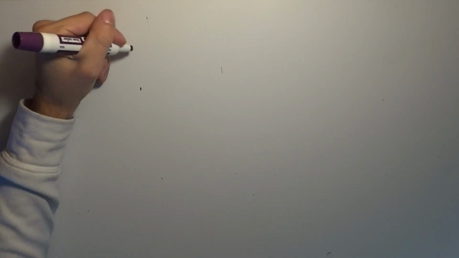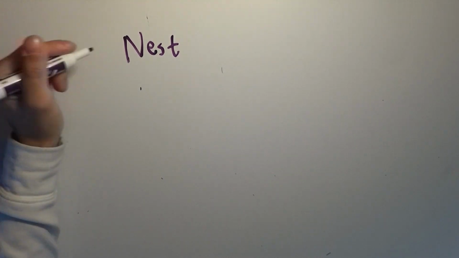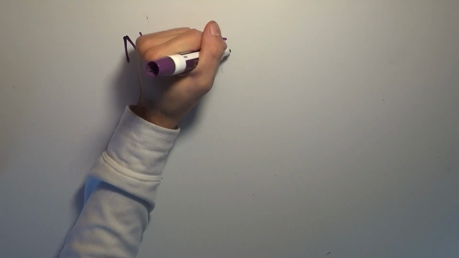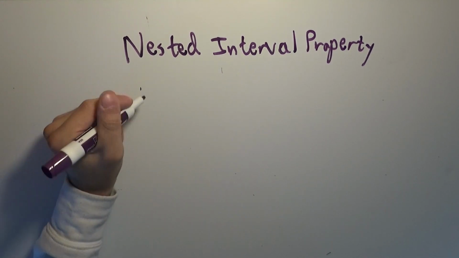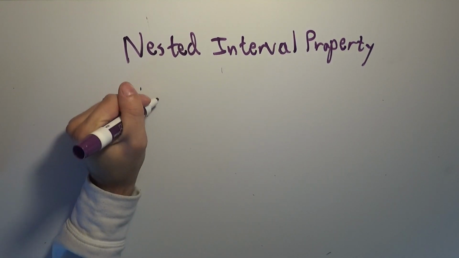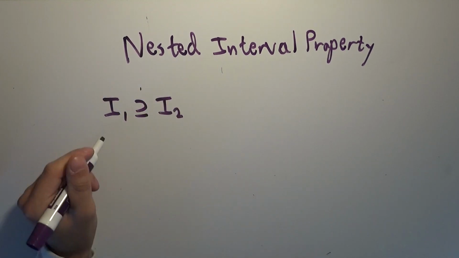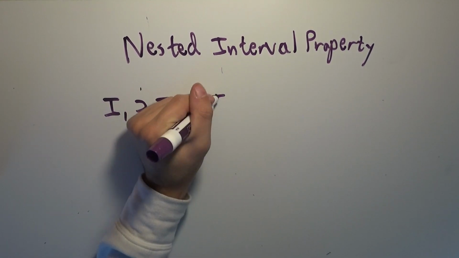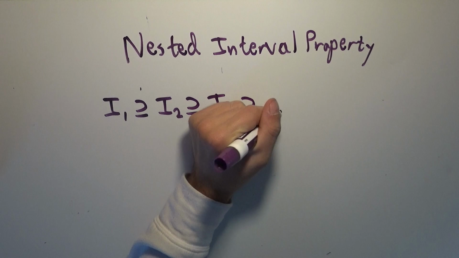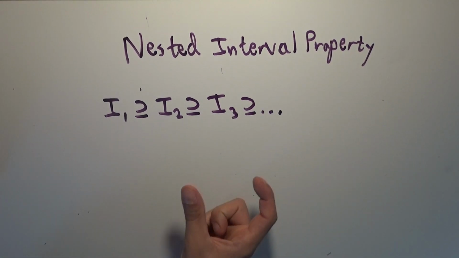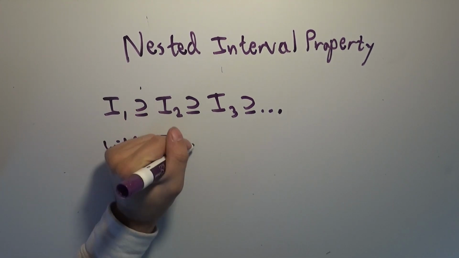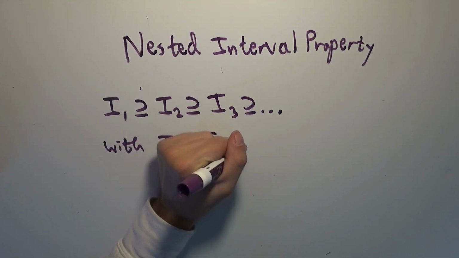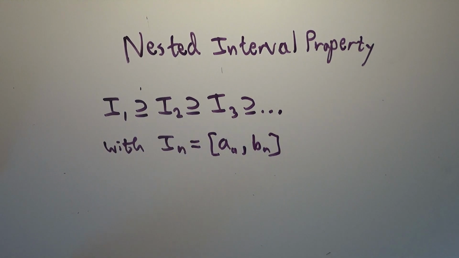The nested interval property is a lovely little fact about the real numbers. And it states that, say we have these nested sets. So we have I1 being a superset of I2, being a superset of I3, and these go forever. So we have infinitely nested subsets of real numbers, with In being the interval from An to Bn, and these are closed intervals. So all of these are closed intervals, and they are nested inside of one another.